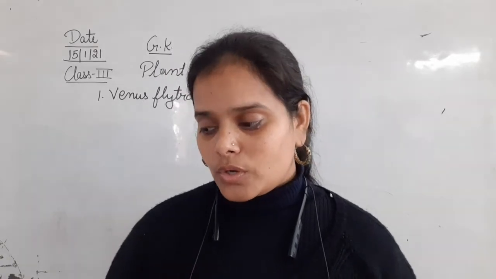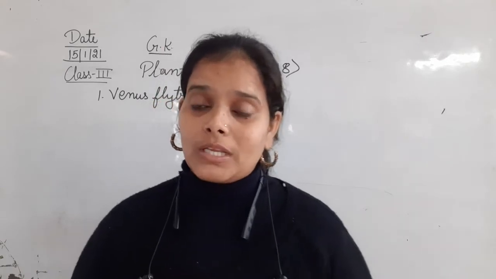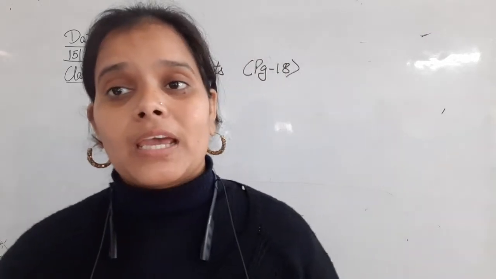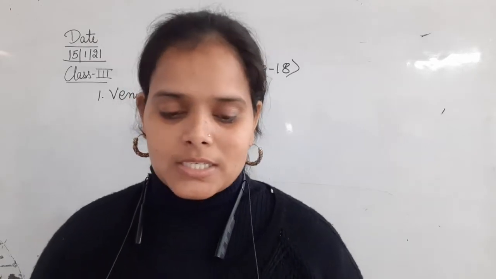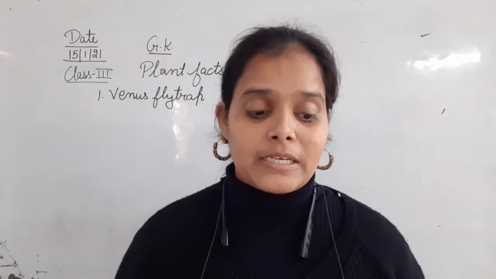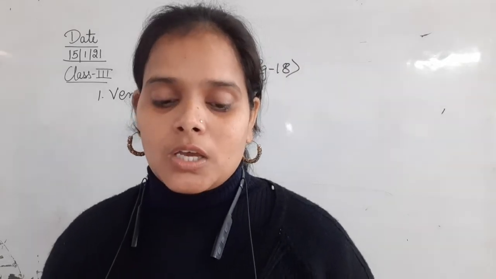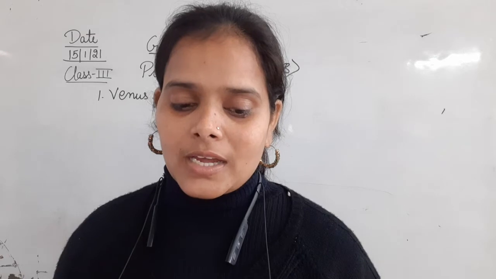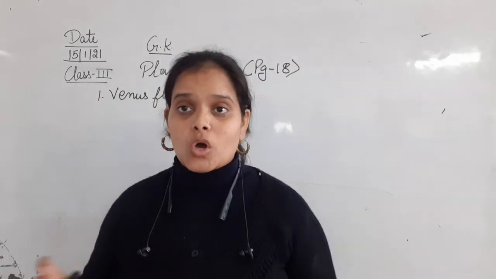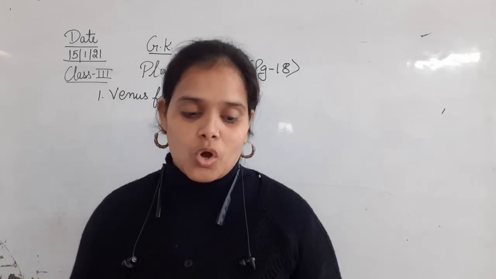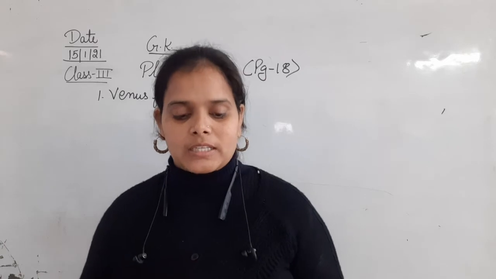So now we are talking about a plant, and the name of this plant is Venus flytrap. Is plant ka naam kya hai? That is Venus flytrap. Dekhiye, the Venus flytrap appears like a flower. This Venus flytrap has very long leaves, and it attracts insects, और ये insects को भी attract करता है.